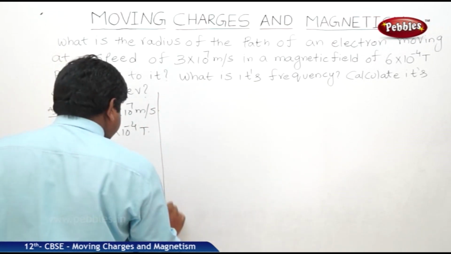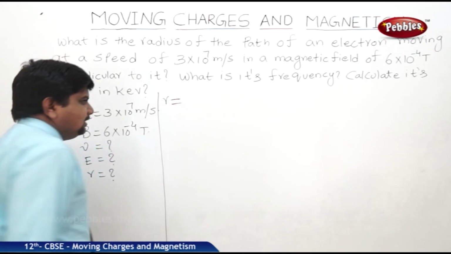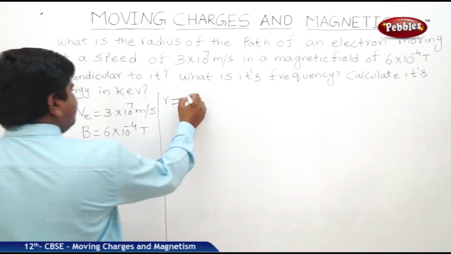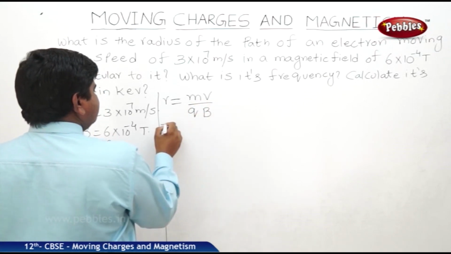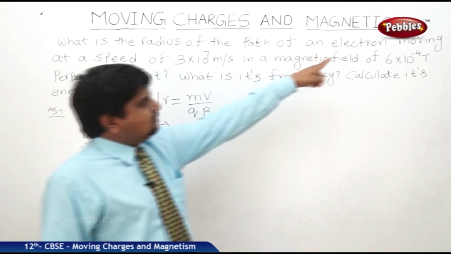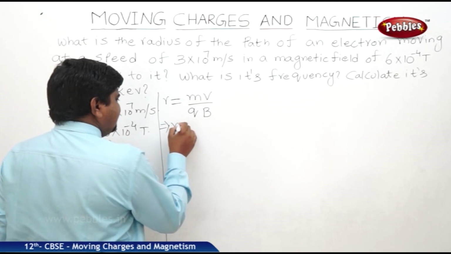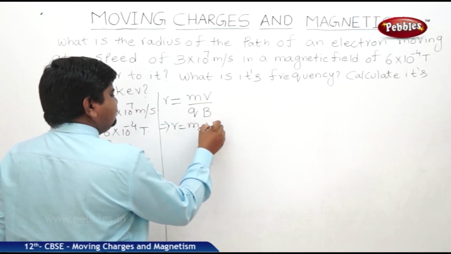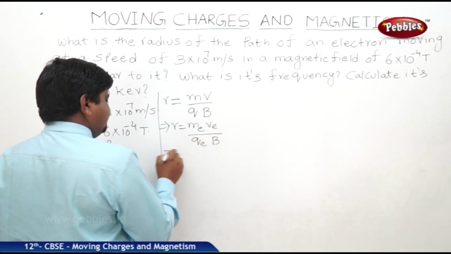Radius, what is the formula of the radius? mv by qB. What is this m? Mass. Mass of what? Electron. We can write the formula like this: mass of electron into velocity of electron by charge of electron into magnetic field.